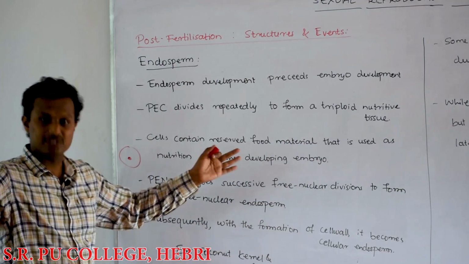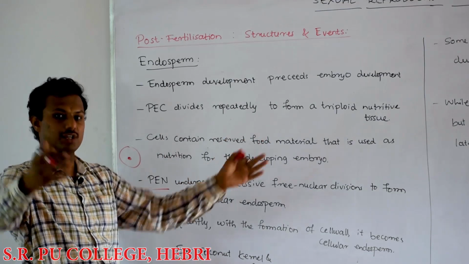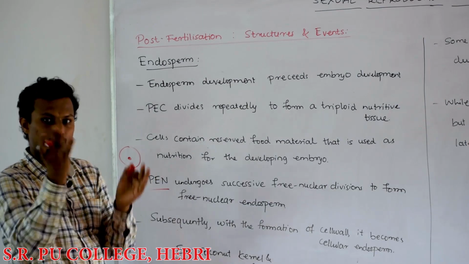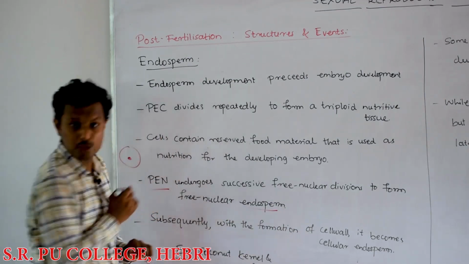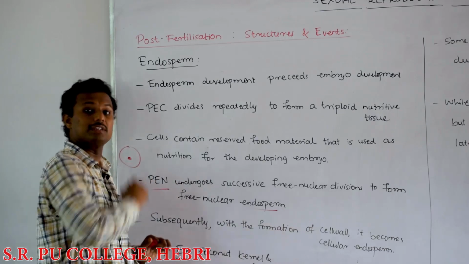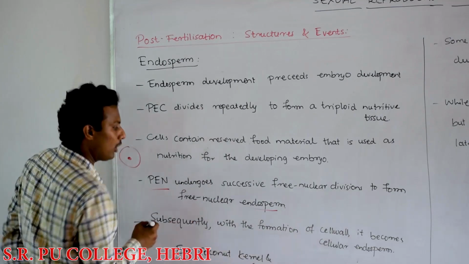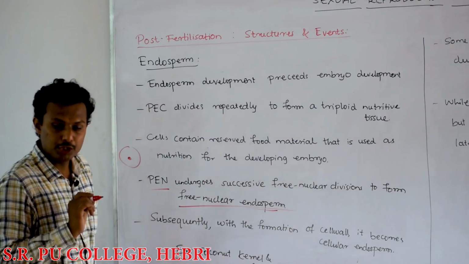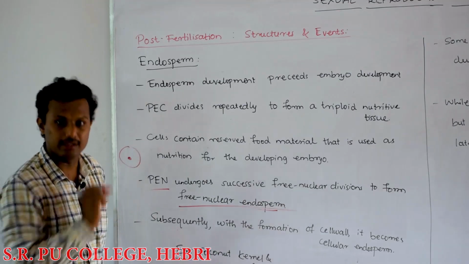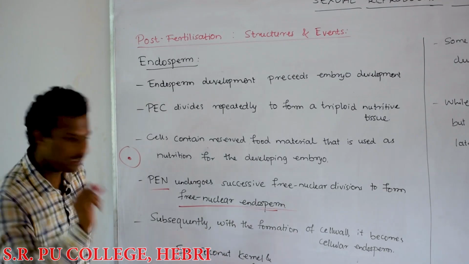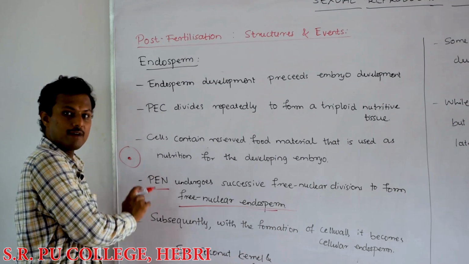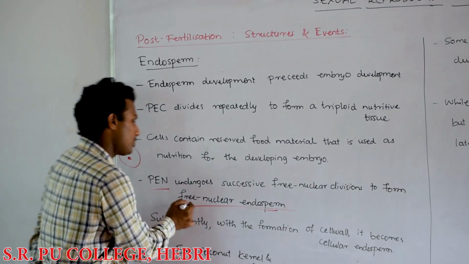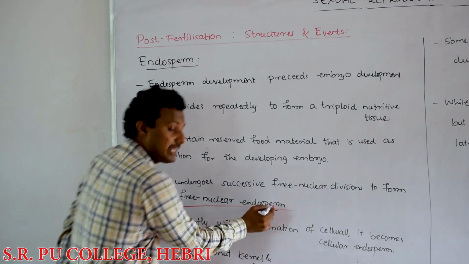So this is one big structure, one big tissue consisting of many nuclei, a multinucleated tissue, that is what is called endosperm. Such an endosperm, which is formed due to the successive free nuclear divisions of the primary endosperm nucleus, is called free nuclear endosperm.